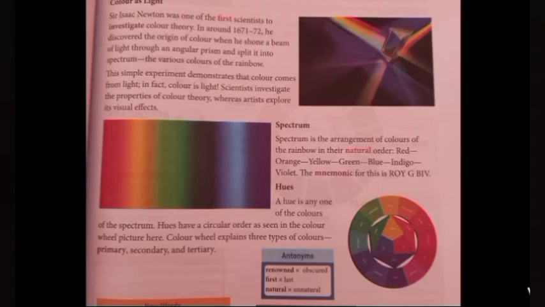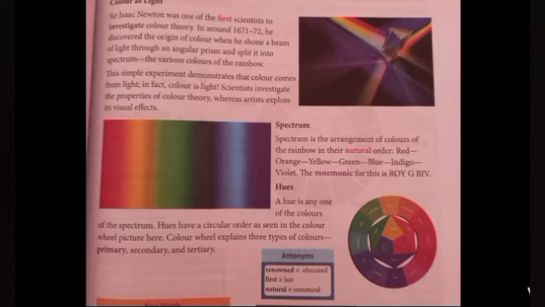Next, hue. Hue is any one of the colors of the spectrum. Any one color is called a hue. Hues have a circular order, and a wheel picture is given. It is circular: red slowly changes into another color, and slowly into another color. That changing is not the hue, but a hue is only one color. Any one of the colors of the spectrum is a hue, and hues have a circular order, as given in this wheel.